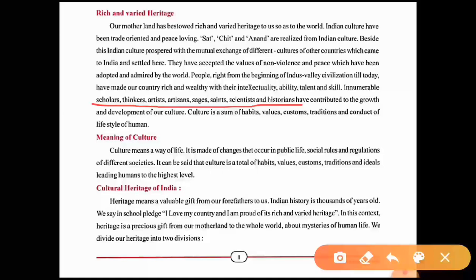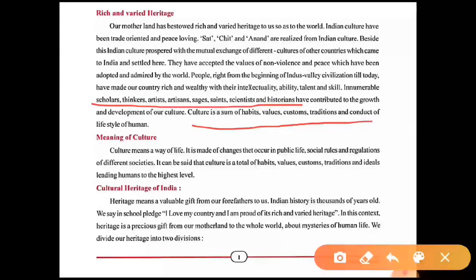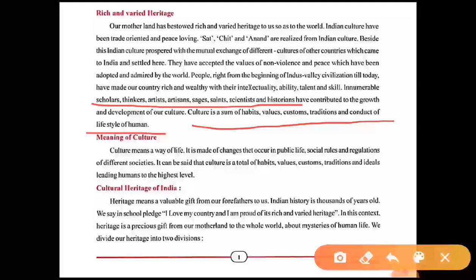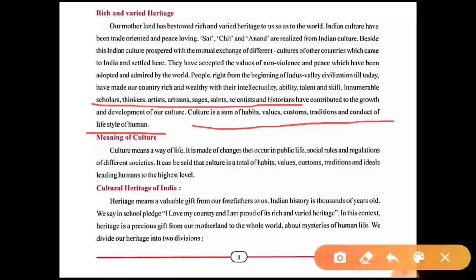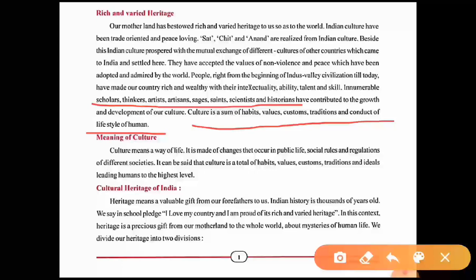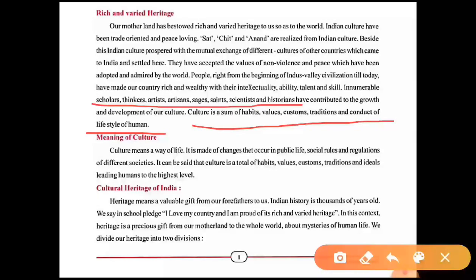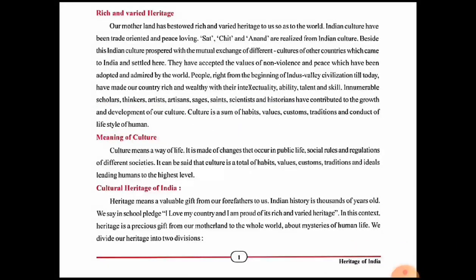Culture is a sum of, so the simple meaning of culture is what? Culture is a sum of habits, values, customs, traditions, and conduct of lifestyle of humans. Remember the simple definition of culture. Now, the simple meaning of culture is given here. Culture means a way of life. That's it. What is the meaning of culture? Culture is a way of life.